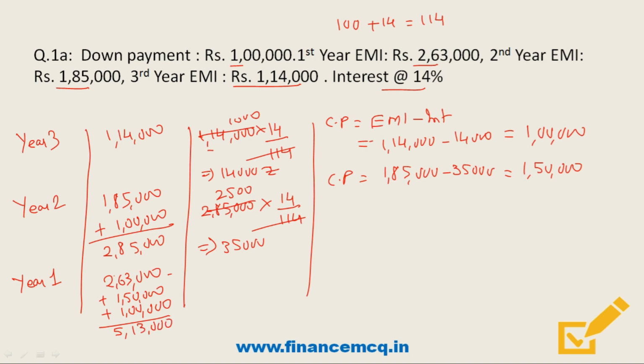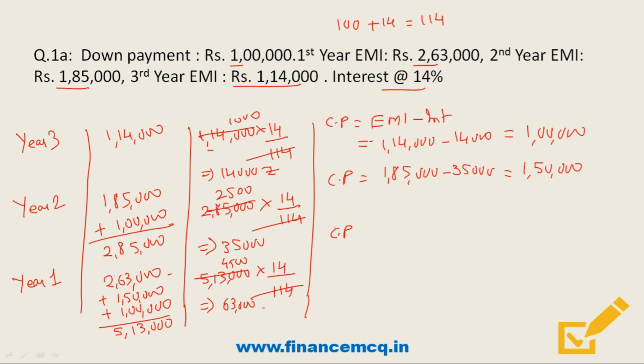So friends, we'll have to calculate interest from this component. So this will be 5,13,000 into 14 divided by 114. So this will be 4,500. So 4,500 multiplied by 14 will be 63,000.